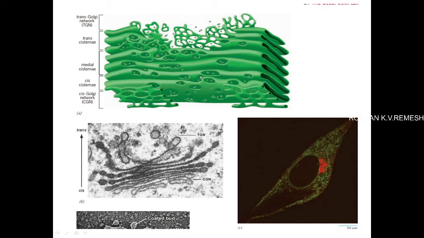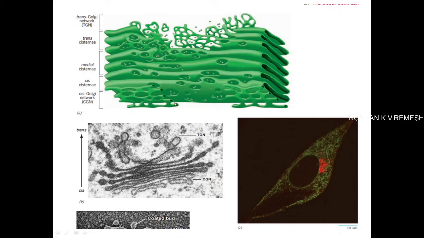The proteins are modified in that compartment, and then other vesicles arise, and through them the modified protein moves to the next compartment, where further modifications occur. So from the cis side to the trans side, the proteins and lipids get modified sequentially.